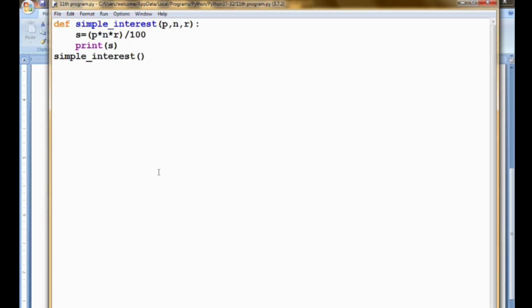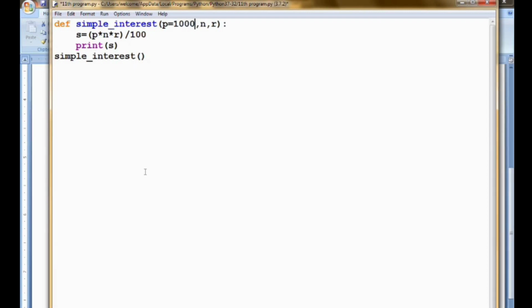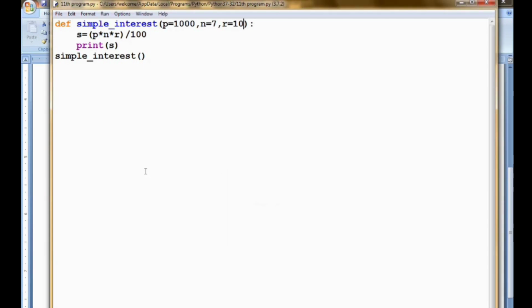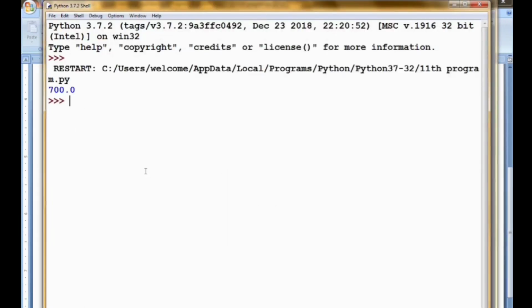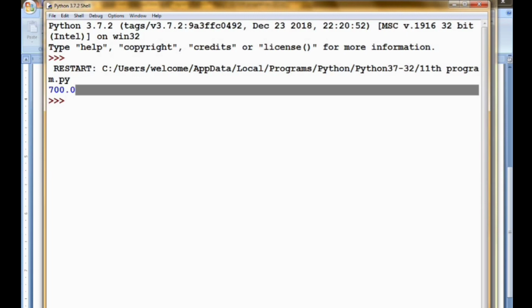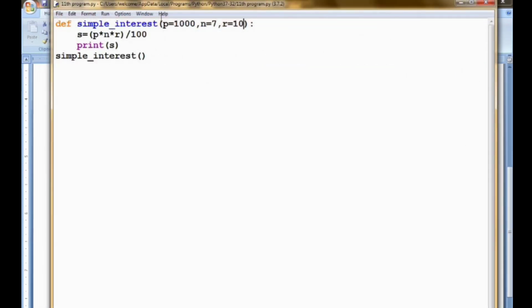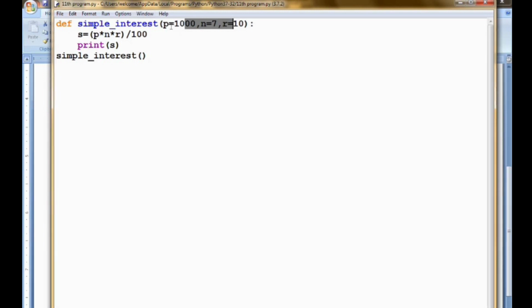So to overcome this error, Python has a concept called default arguments. Now I am assigning p to be 1000 here inside these round brackets, n to be 7 for 7 years and r to be 10%. Now I am running the program. It will not raise an error, as it gave the value 700, because we have assigned a default value inside these brackets.